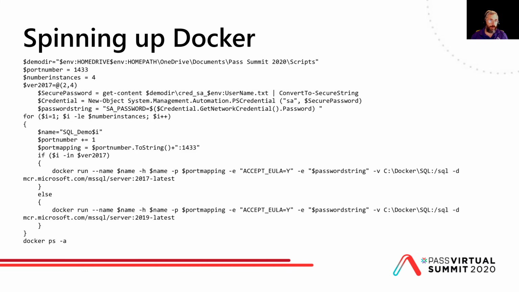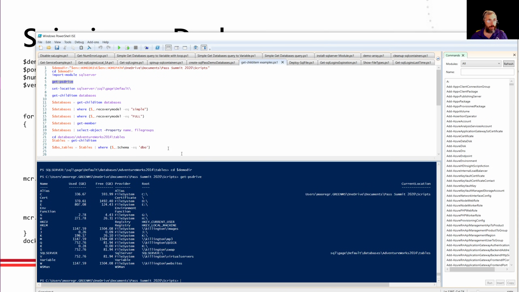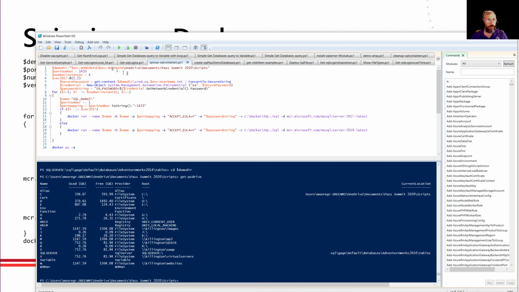Long script. I'll show you the script in a second. But basically, this script here, with one or two changes that I made to the actual script, is going to allow me to spin up a bunch of SQL servers within Docker. So let's do that. Spin up SQL Server containers. And let me talk about this.